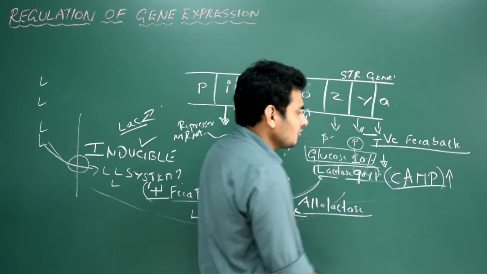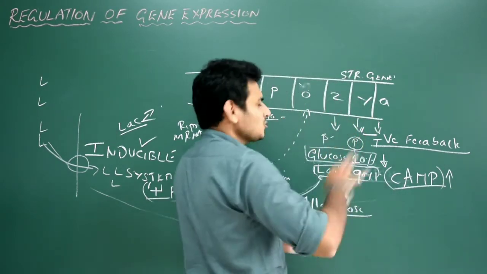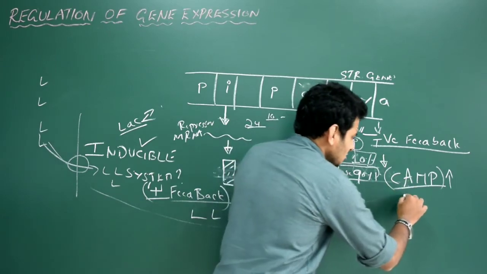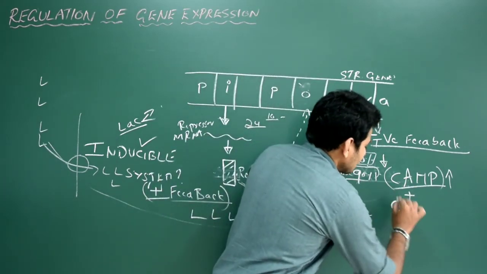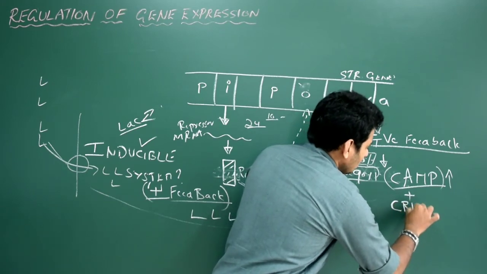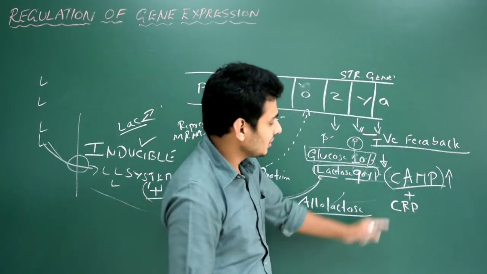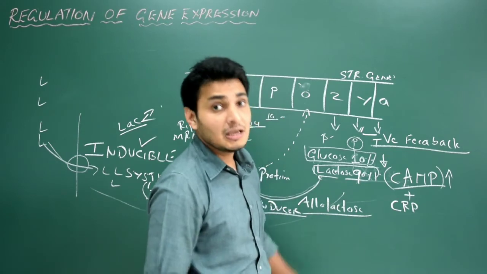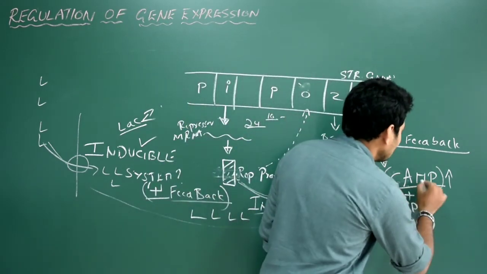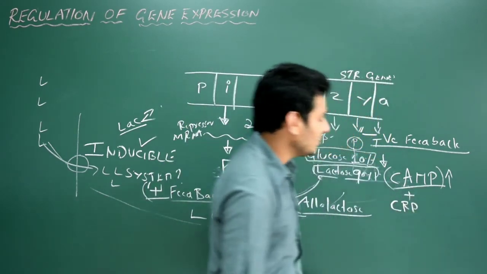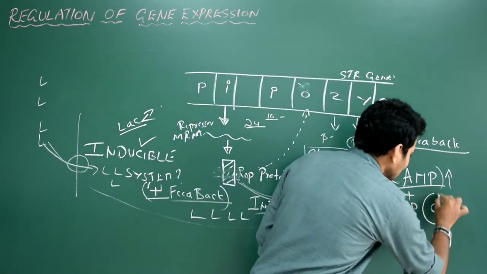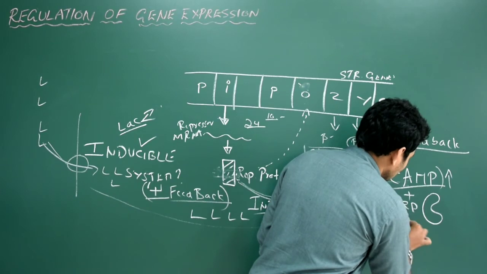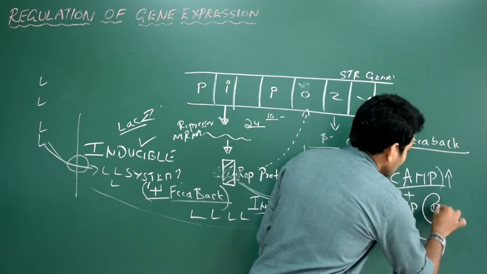When the concentration of cyclic AMP increases, there are so many mechanisms that occur. Let me just shorten it. It attracts one protein called cyclic AMP receptor protein. It will attract cyclic AMP receptor protein, which will bind to cyclic AMP, making it a complex, that is the cyclic AMP receptor complex. So two things are now bound. This is now cyclic AMP, this is now CRP. They are going to bind, making it a complex.